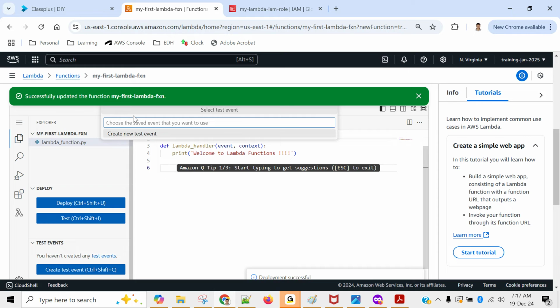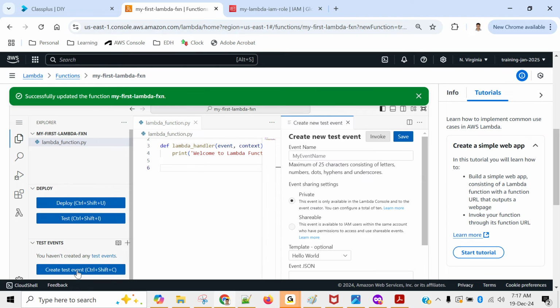It's asking for a test event. So in order to test your code, you have to create a test event. That's a one-time activity. You don't have to create it again and again. So we'll create the test event first. You see here, create test event. Click on that and provide a meaningful name. I would say anything. Test event 1. And you want to create this test event as private or shareable. Private will be available only for your use. Shareable will be for other team members as well.